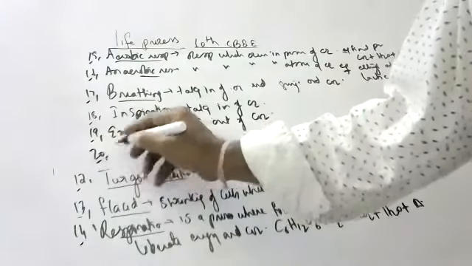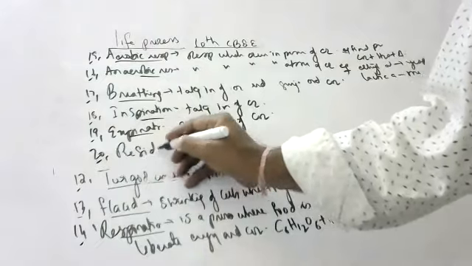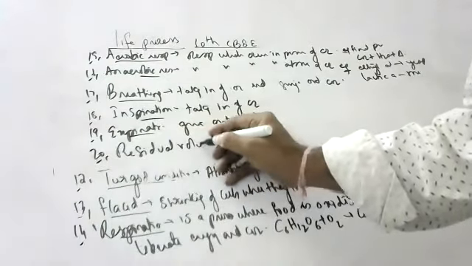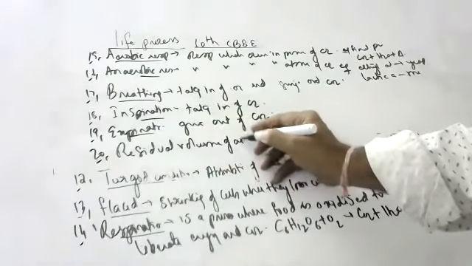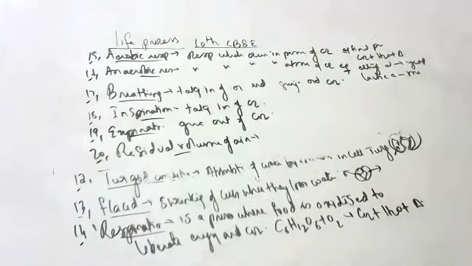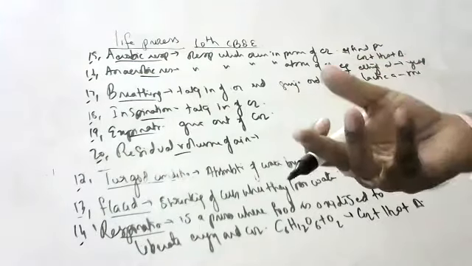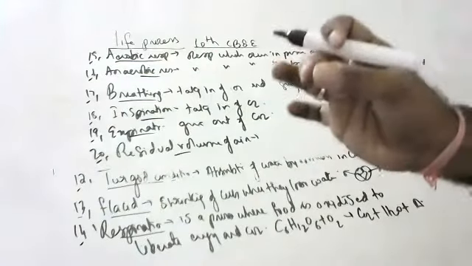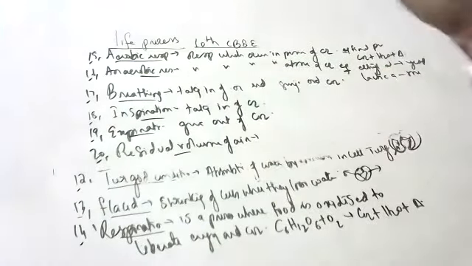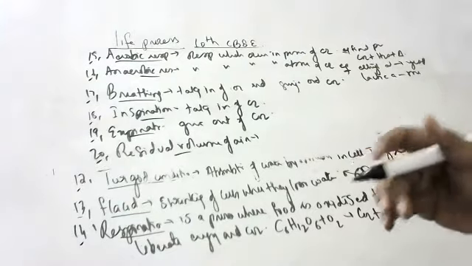Next, residual volume, a most important question, children. What do you mean by residual volume of air? When air is taken in and out, the lungs always contain a residual volume of air. Why, children? It gives sufficient time for oxygen to be absorbed and for carbon dioxide to be released.